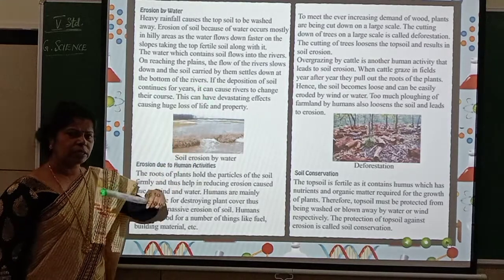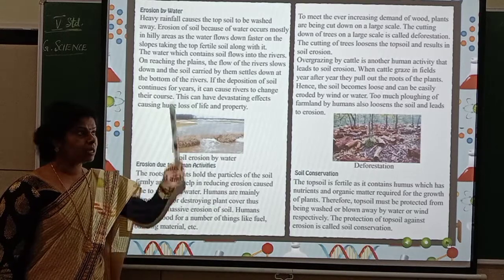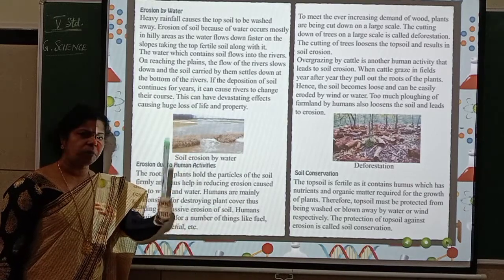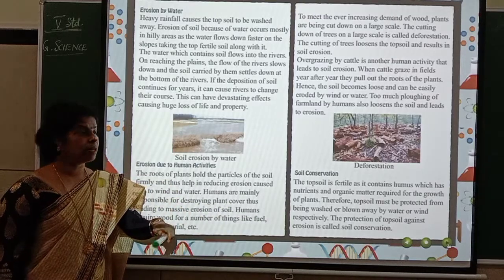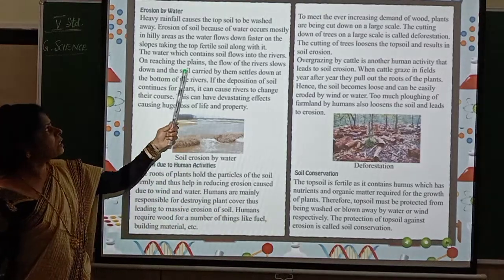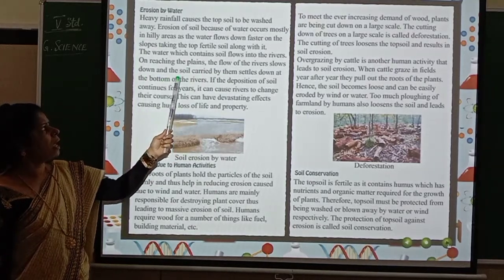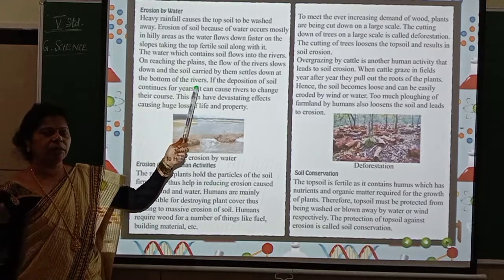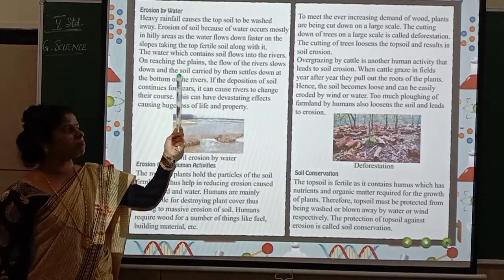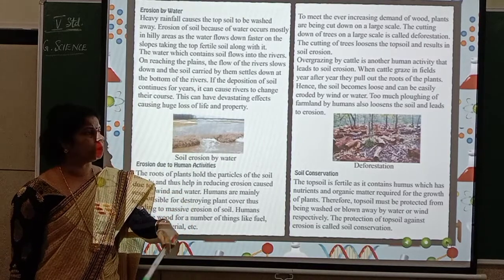Understood? So when it is coming to a plain area, what happens? The speed of it will decrease. When it's coming from a slope, the speed will be more, but when it comes to a plain, the speed will be less. So on reaching the plains, the flow of the river slows down and the soil carried by them settles down at the bottom of the rivers. All these mud particles which are carried will go and settle down at the bottom.